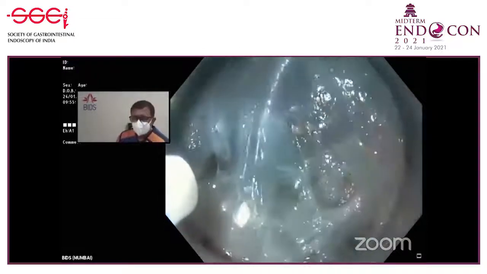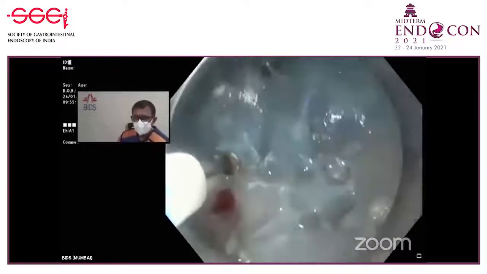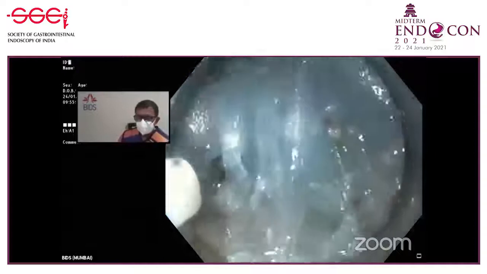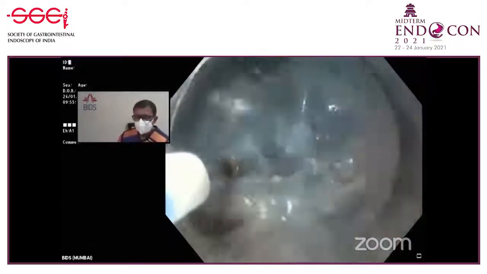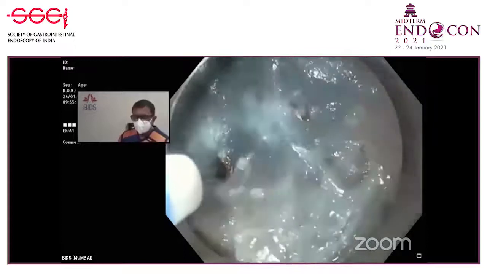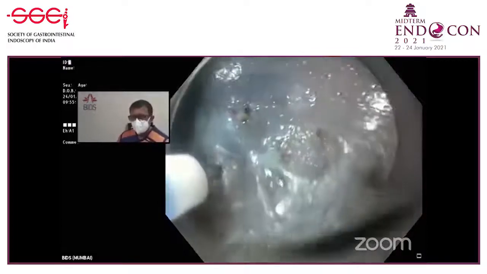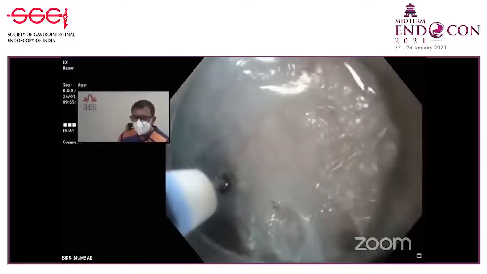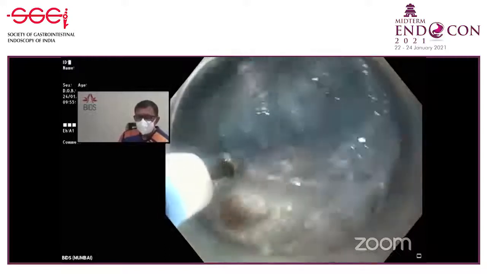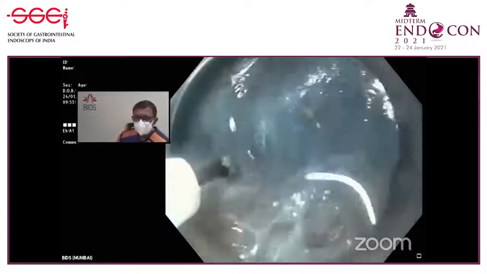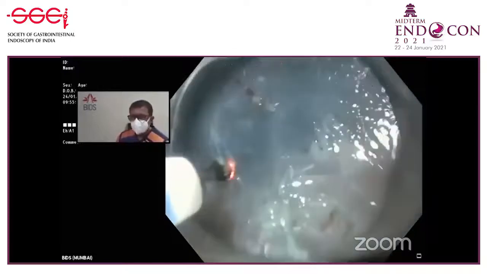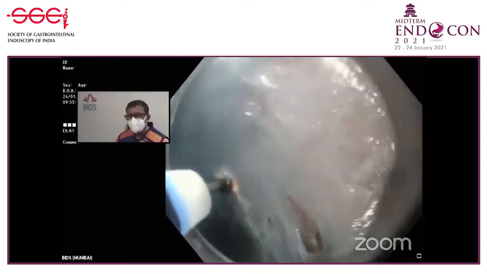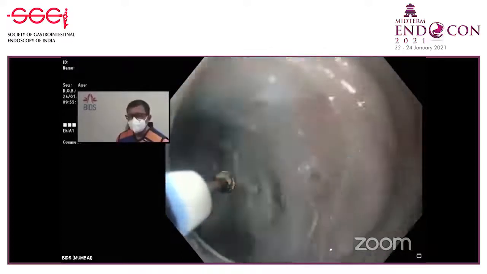It looks like we are already in the stomach. It seems we are in the stomach only. Yeah, we are in the stomach, and we didn't see those target vessels at all. What I'm going to do now is take the scope out, take a U-turn and see.